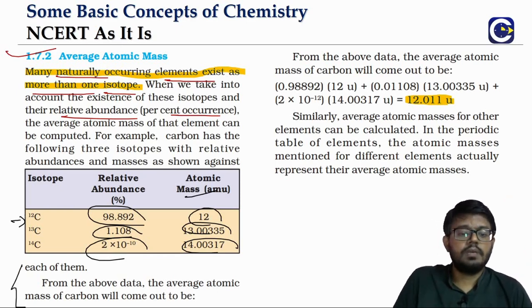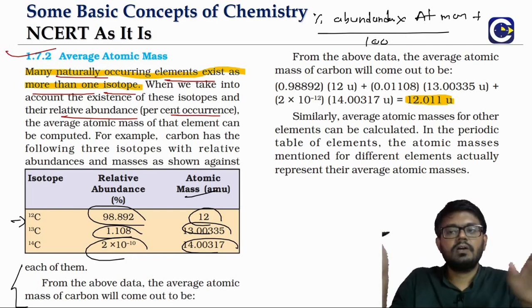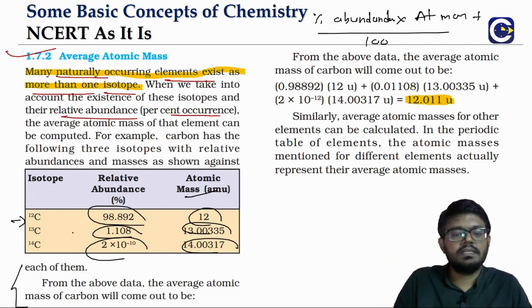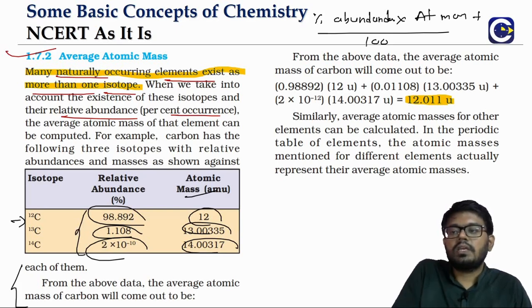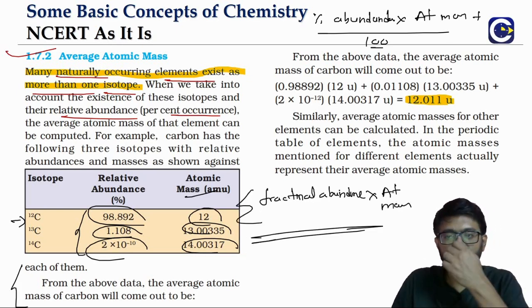So look at this. What is the formula? It's the average formula. Average means percentage abundance into the atomic mass. We have to add all these and divide by 100. Why? Because the sum of all the percentages is 100. If you divide each percentage abundance by 100, you get the fractional abundance, into the atomic mass of the isotope. This value we have to add. Sigma means addition.